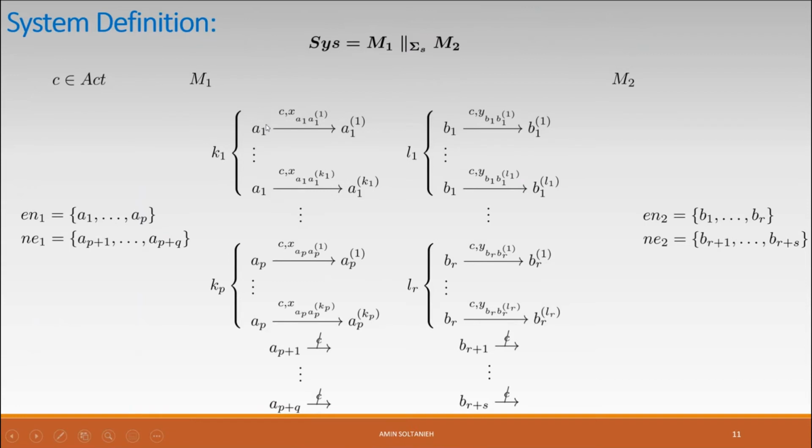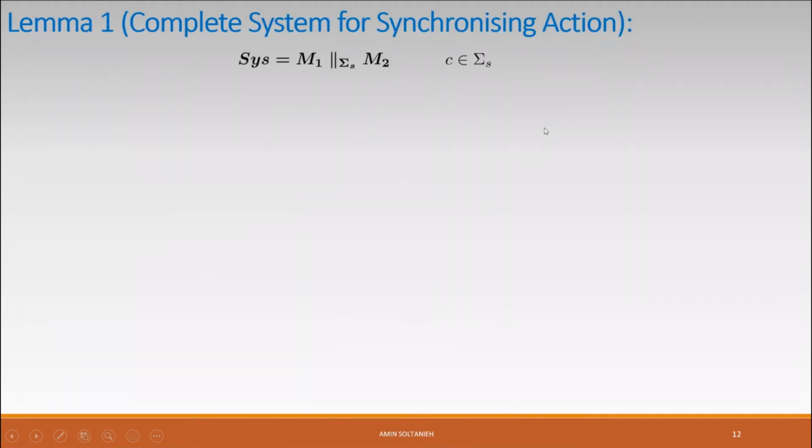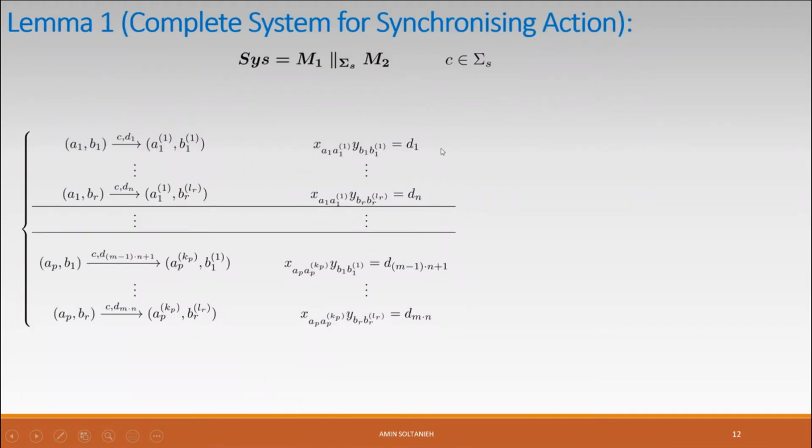Here you see, for example, from state A1, we have a C transition, and from E1, we also have a C transition in M2. If C is a synchronizing action, then these two C transitions will synchronize with each other. And in the combined model, we will have a transition from state A1, B1 to A11, B11. So this is exactly what we see here. On the left-hand side, it shows all the C transitions in the combined model.